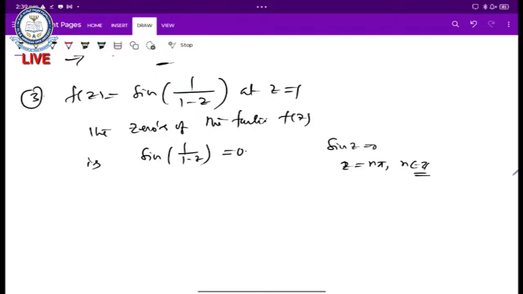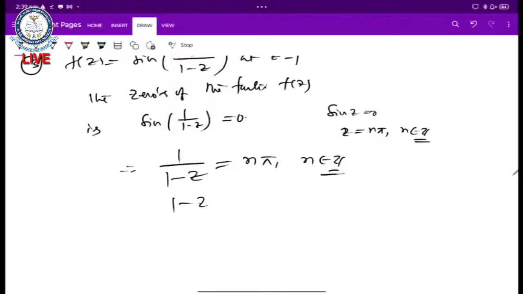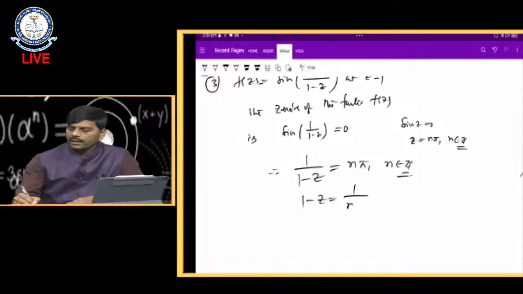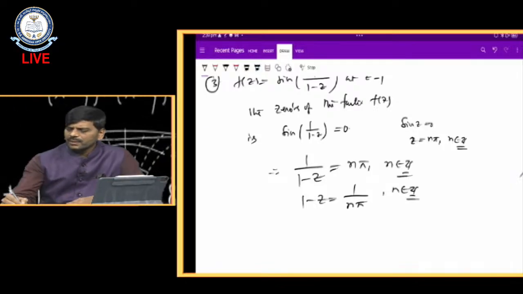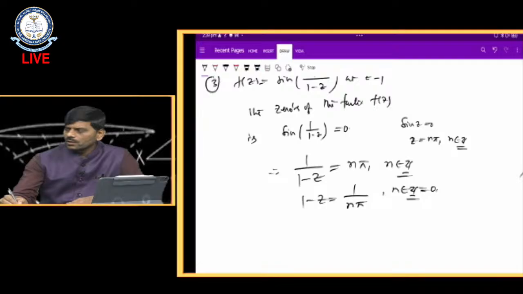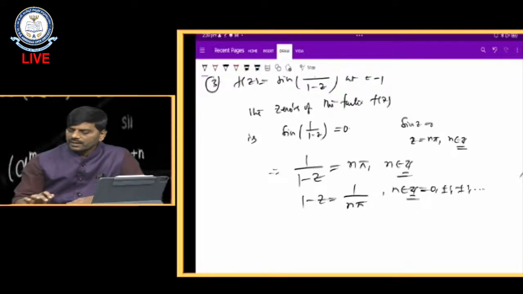So instead of z we have 1 by (1 − z). Therefore 1/(1 − z) is equal to nπ, where n belongs to the integers. Now we need to find z, so 1 − z is equal to the reciprocal, 1/(nπ), where n is an integer: 0, plus or minus 1, plus or minus 2, and so on.